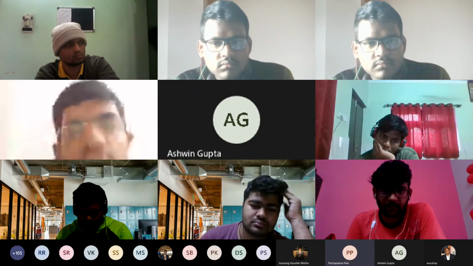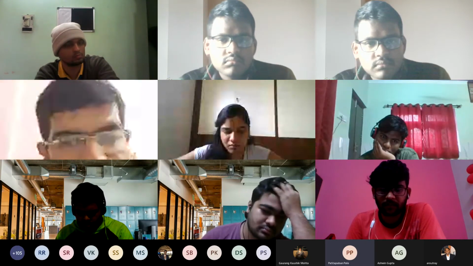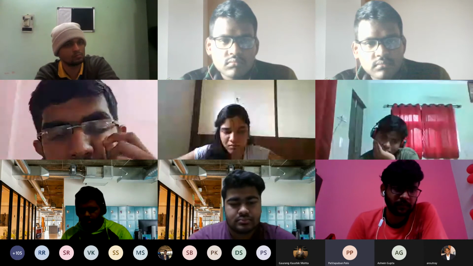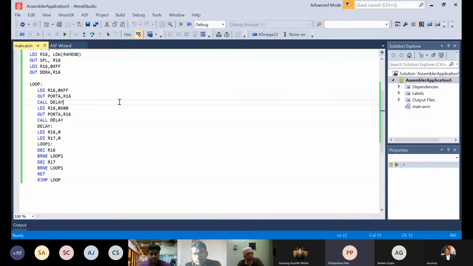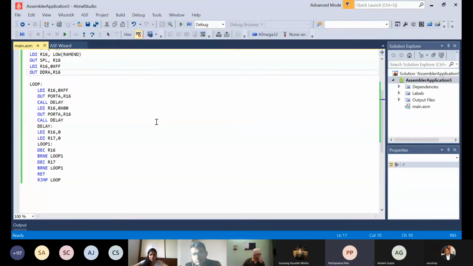Okay. So I'll go back to the Atmel Studio where I had written the code. Here, because our circuit connection is in port B, we have to change the code to port B. So this is the default DDRB R16. By default, all the pins will be high. And after we have loaded the value of the register into port B, we are making all of them go high at a certain point of time, and then making them go low for some period of time.